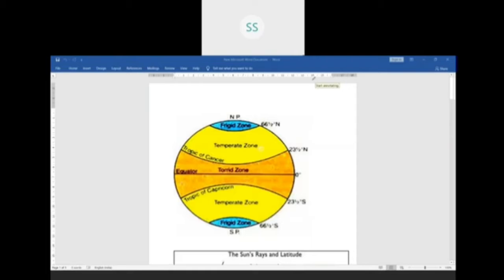Next we have the question, why are houses in Assam built on stilts? You know, Assam is in the eastern part of India where the river Brahmaputra flows. Every year there is a flood in Assam because of this river and heavy rainfall. When the rainwater gets added to the river water, the water level increases and there is flood in Assam. So to protect the houses from this flood, houses are built on stilts.